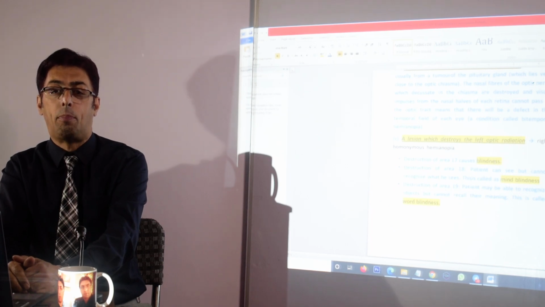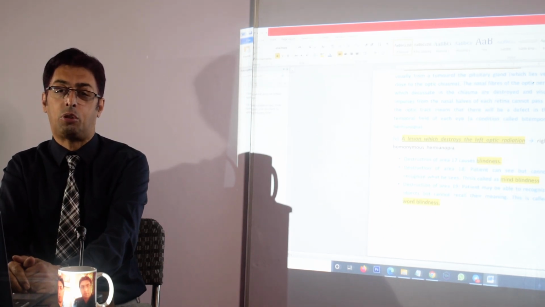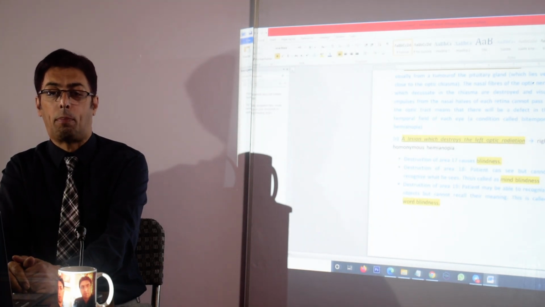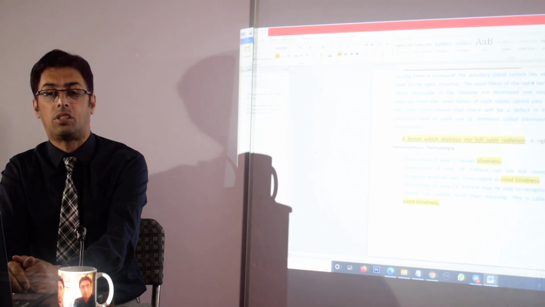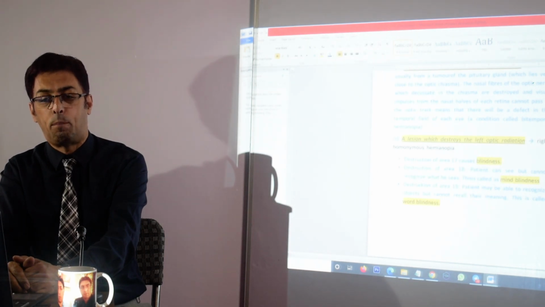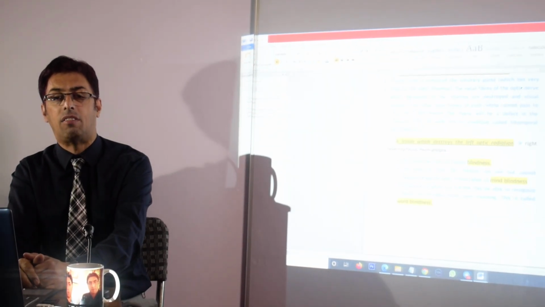In addition to that, optic nerve and ophthalmic artery travel together, and any tumor of optic nerve, glioma, can compress the ophthalmic artery and cause decreased blood flow to the eye. I hope that these points are important as far as the optic nerve is concerned.